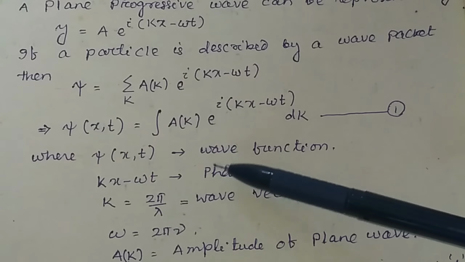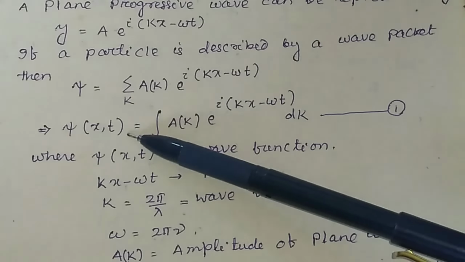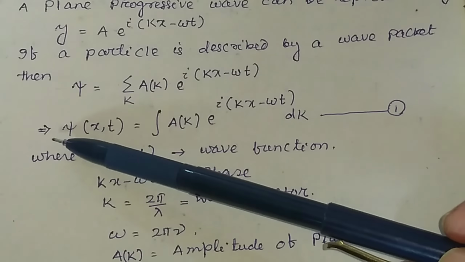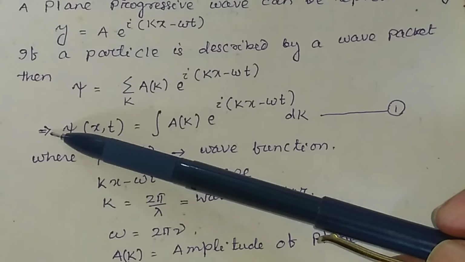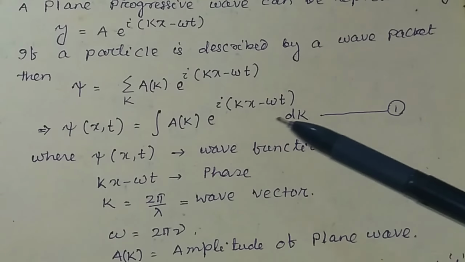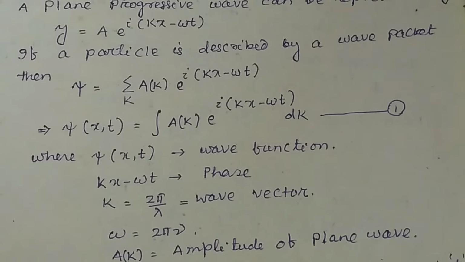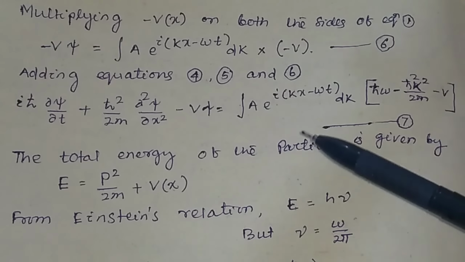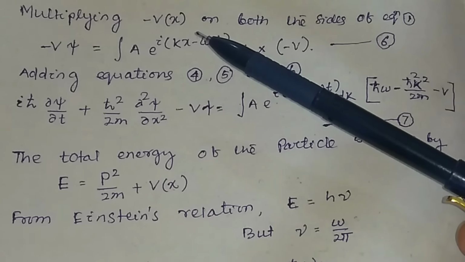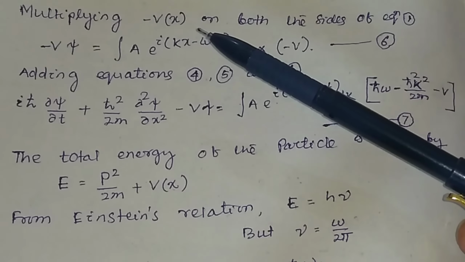Now you multiply the potential function in both sides of equation 1. If you multiply V here, V multiplied by the function psi, and multiplied V also this side. So you multiply minus V, minus of the potential, and potential is a function of x, that is the position.